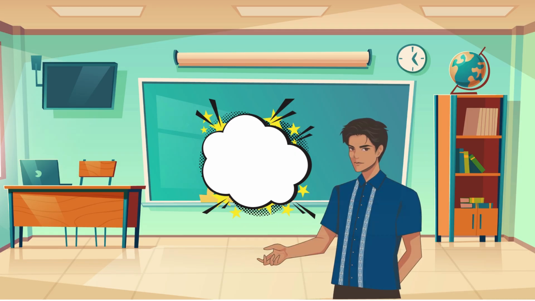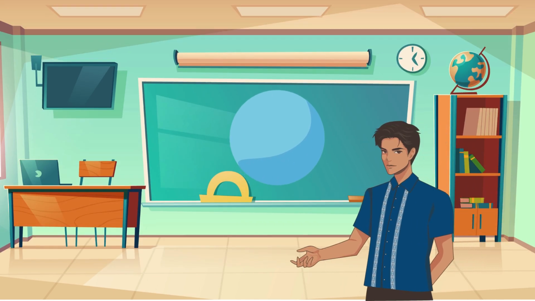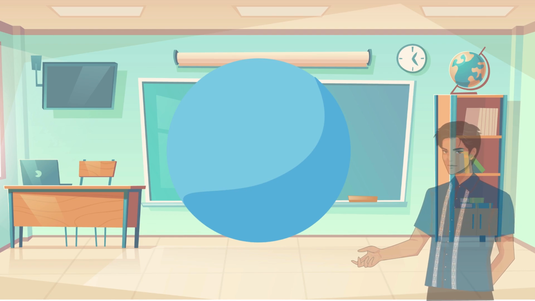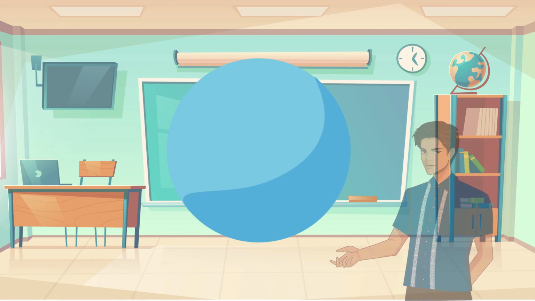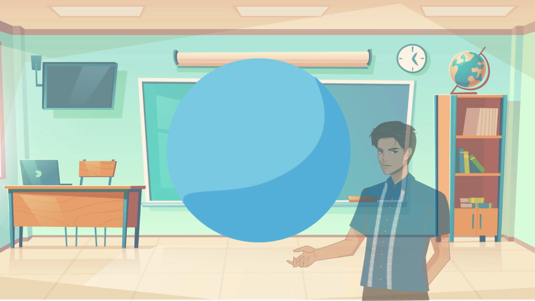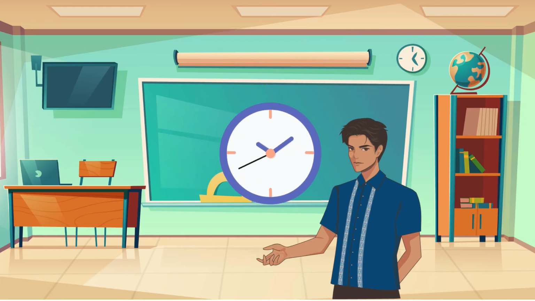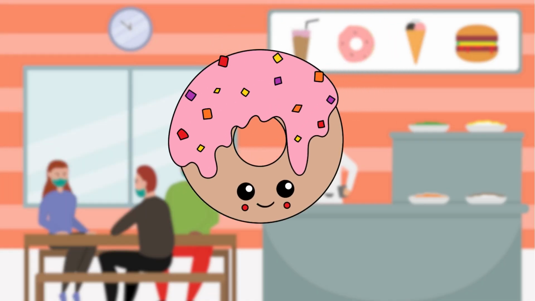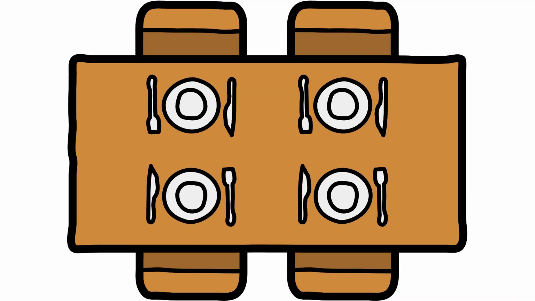Circle. Welcome, my friend. Now we will learn about the parts of a circle. But first, what is a circle? A circle is a flat shape that is perfectly round and has no corner or edge. We can see objects around us with this kind of shape. Let's look at some examples. This cloth is a circle. What about this donut? Do we see a circle inside? This plate we eat from is also a circle.